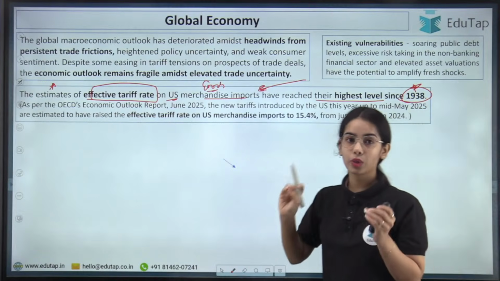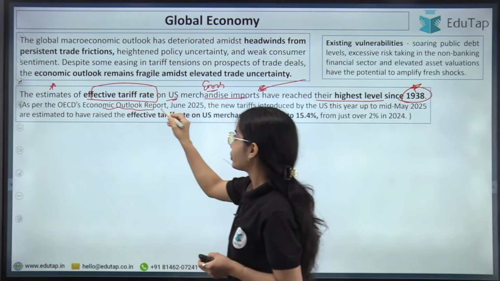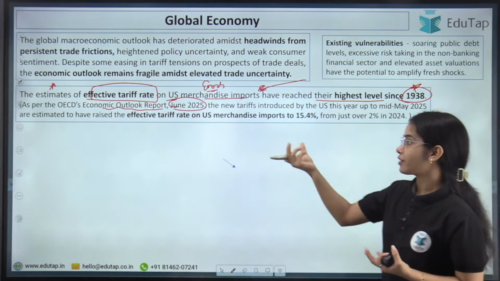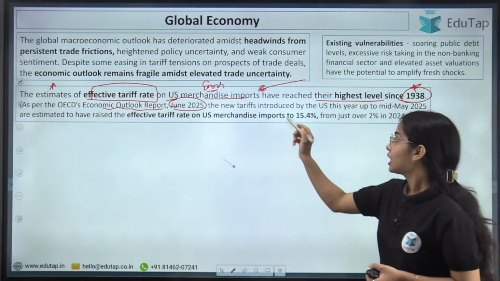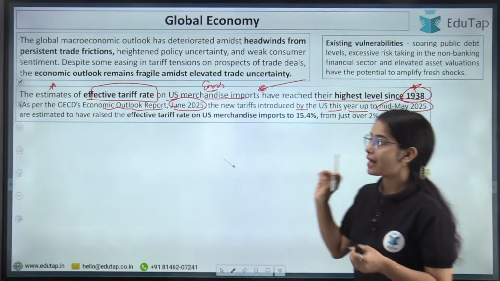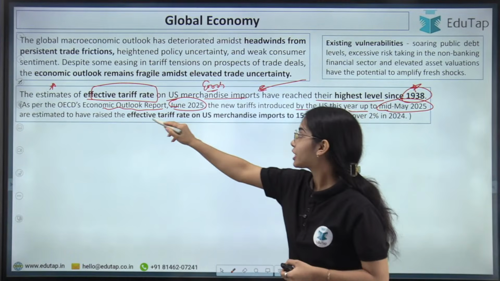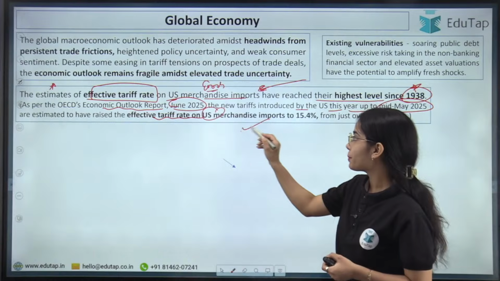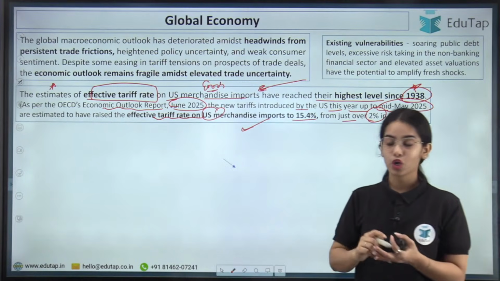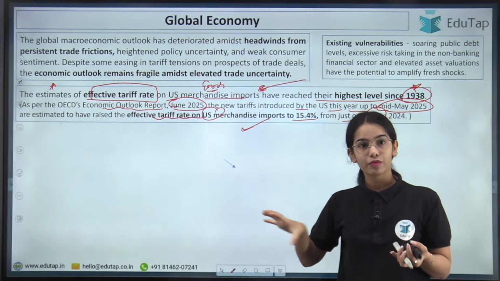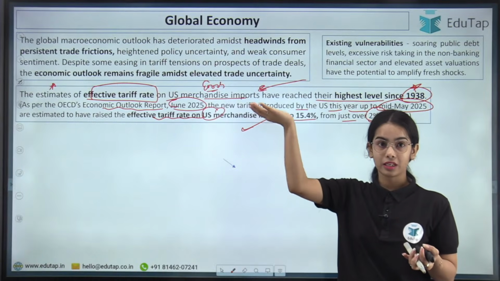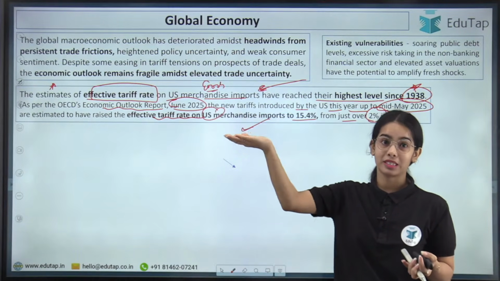As per the OECD's Economic Outlook report released in June 2025, the new tariffs introduced by the United States this year up to mid-May 2025 are estimated to have raised the effective tariff rate on US goods imports to 15.4% from just over 2% in 2024. So you can understand that the tariff rate was around 2% in 2024, which has effectively increased to 15.4%.